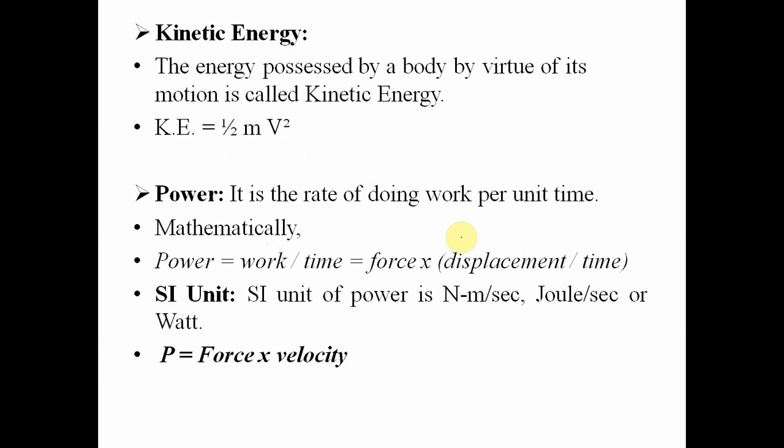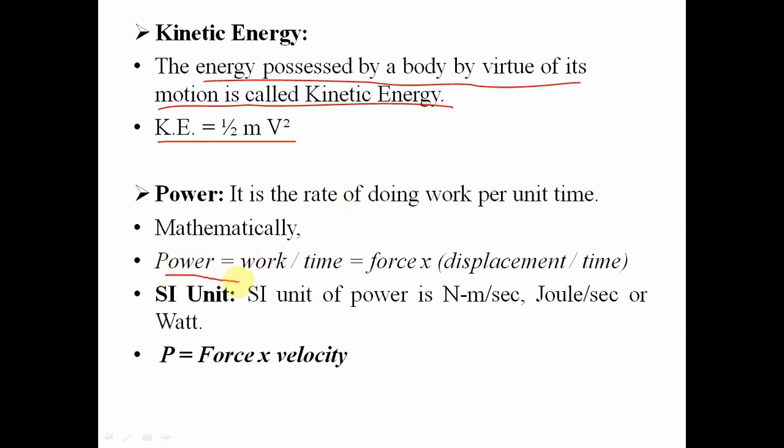Now next is kinetic energy. Kinetic energy means the energy possessed by a body by virtue of its motion, and this is given by half mv square. Now power is the rate of doing work per unit time.